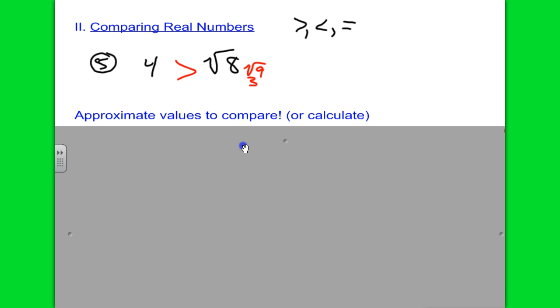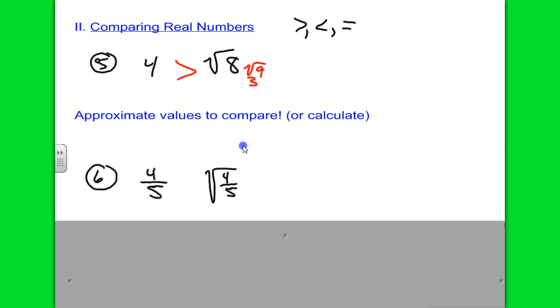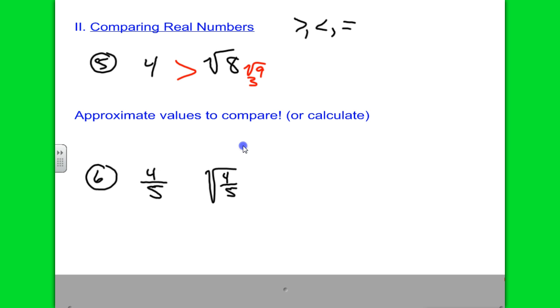4, right? Because it's definitely greater than 3. And that number, square root of 8, is a little less than 3. So that's what you're doing. Now, if you had a calculator and the opportunity, you could calculate the exact square root of 8, and you would find something like what he said, like 2.8 something. Okay? This is a little trickier. Actually, it's a lot trickier. It's fractions.